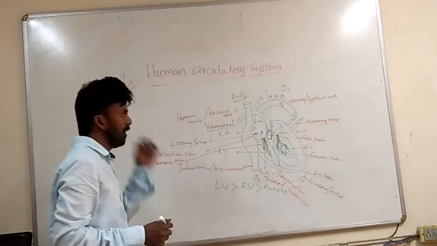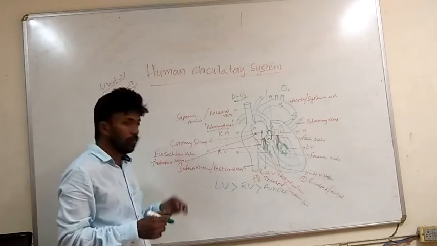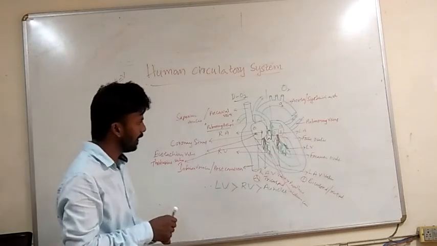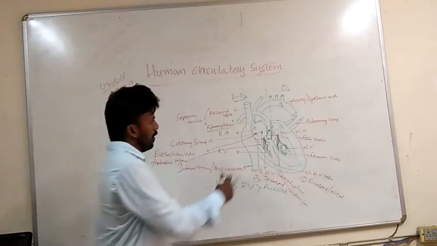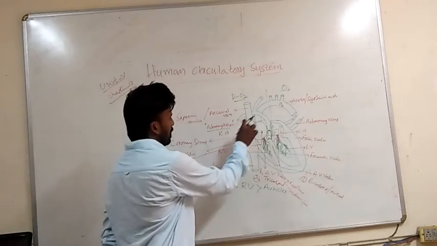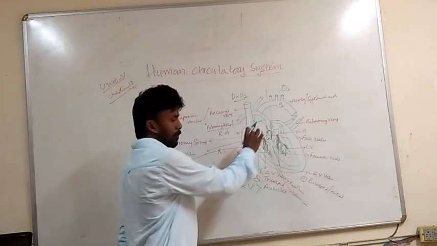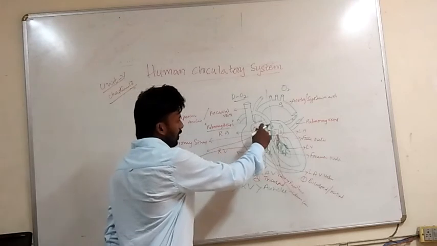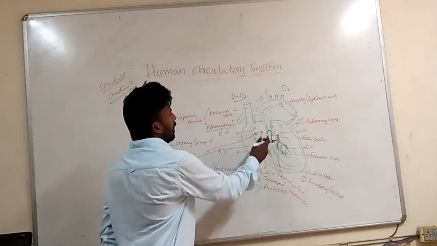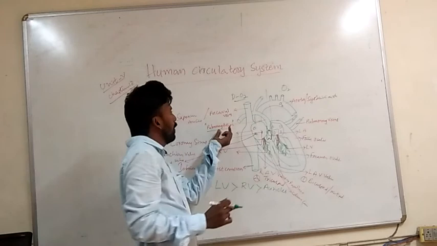What double circulation means, I'll make you understand very simply. There is no need to write on the board even. The blood has arrived at the right ventricle. The deoxygenated blood has arrived. From here, the blood is taken out through the pulmonary artery to the lungs.